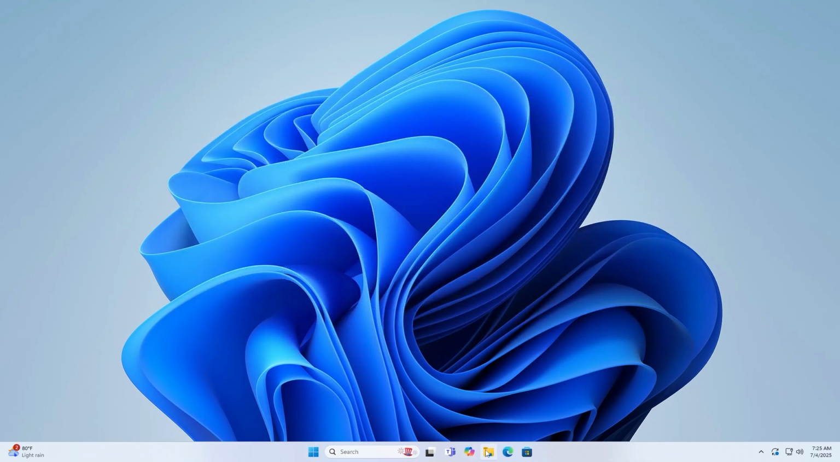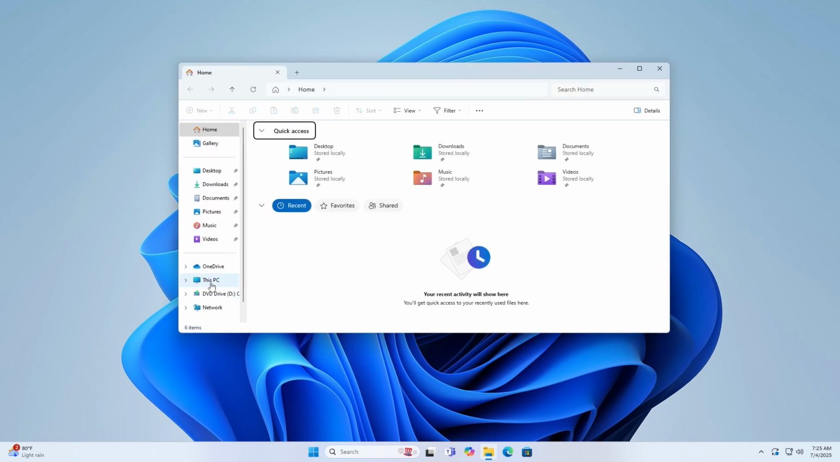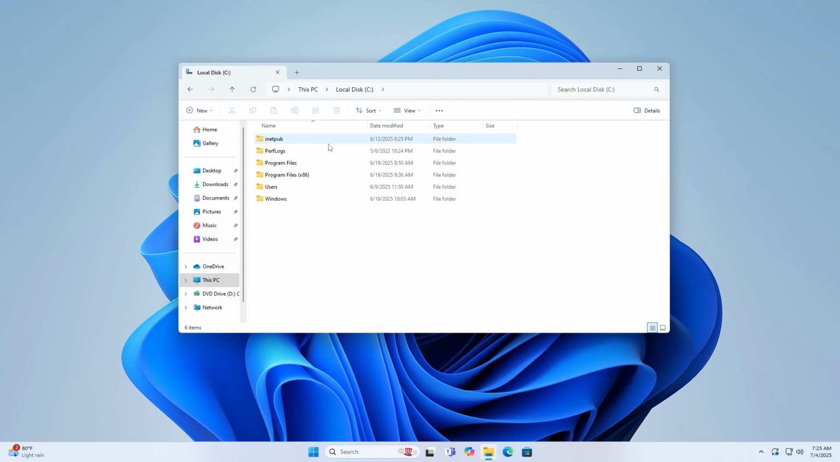Go to the C drive, look for the WAMP64 folder. If it exists, right-click on it and delete that folder.